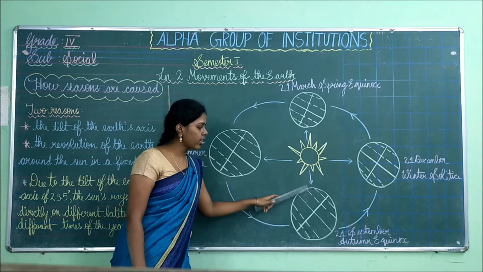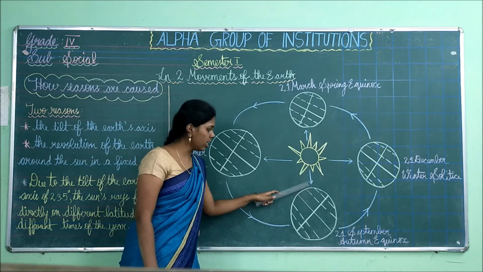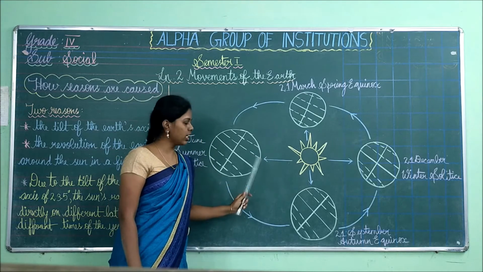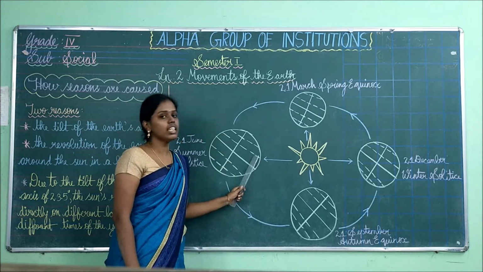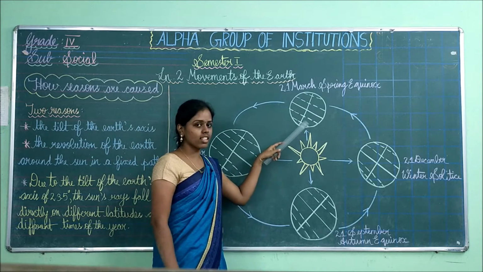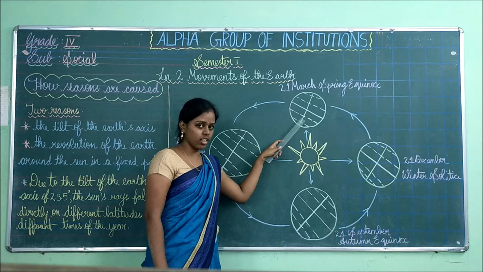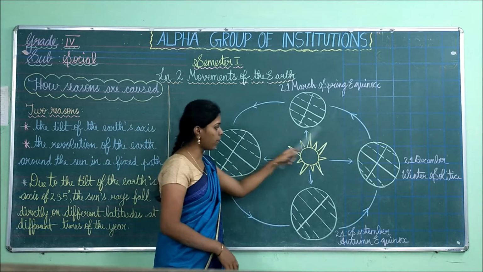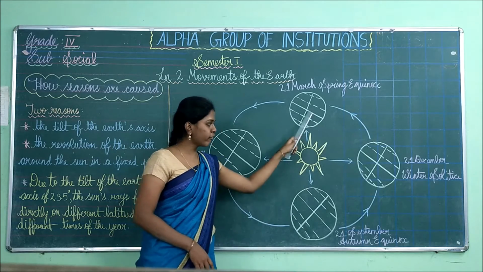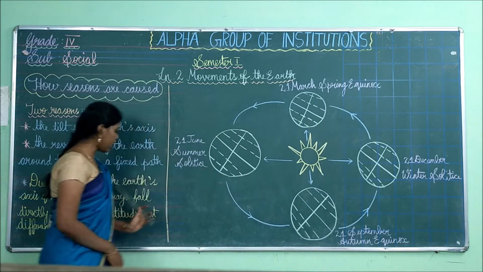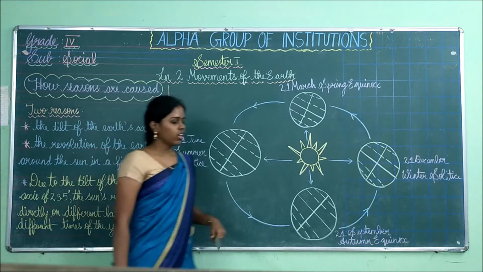In the third part, the sun's rays will be falling on the northern part, and in the last part of the year, the sun's rays will be falling on the eastern part of the earth. Because of this, the sun's rays are falling on the earth on different latitudes, in different places, at different times of a year. This is what is explained here.